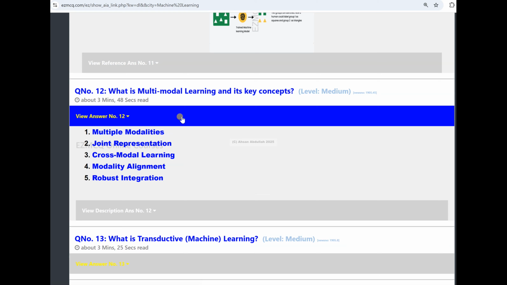To give you one example, if a person is speaking and there is some noise or some issue in the audio, then by looking at the video and the lip movement along with the audio, the issue in the audio can be fixed. So that is multimodal. All right.